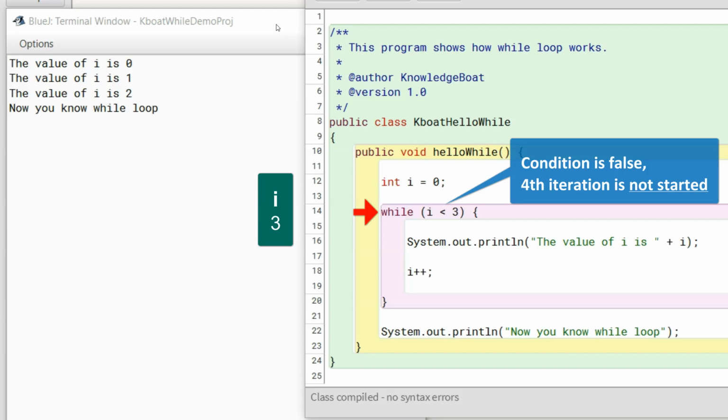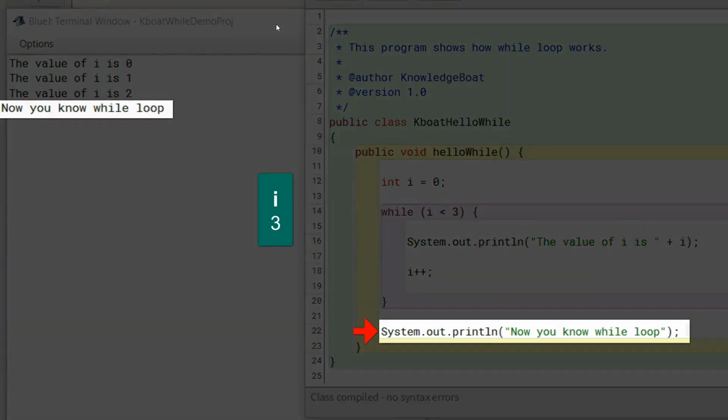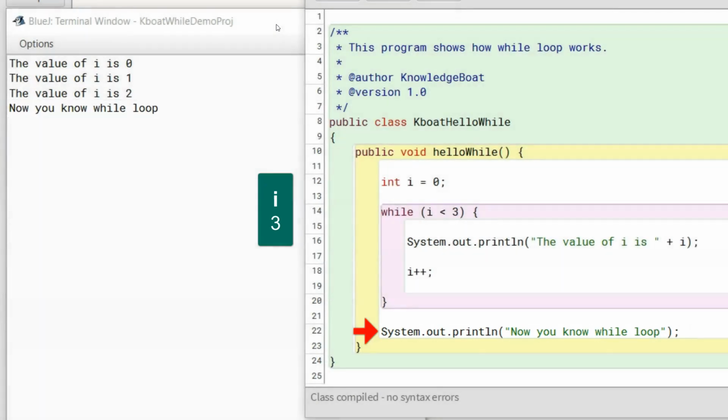So fourth iteration is not started and program control moves to this println statement immediately after the while loop. We see the output "Now you know while loop" printed on the console. And with this, execution of the program completes. I hope with this explanation you are now comfortable with the working of while loop.